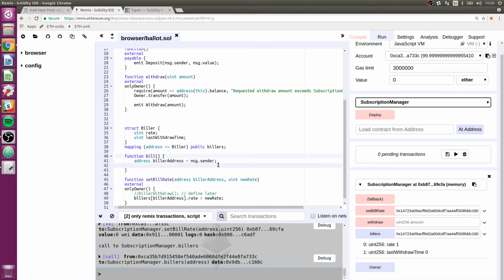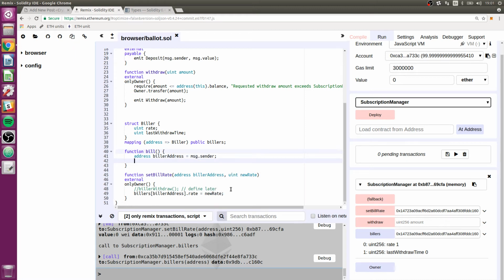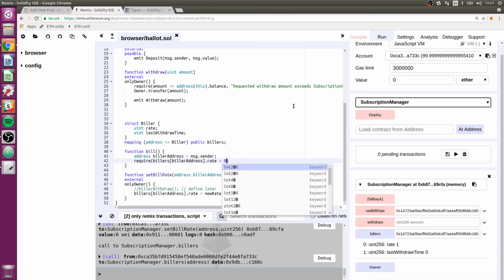Then we're going to check to make sure that they really are approved for some amount. Once again we're going to access this mapping, and we're going to say require billers at biller address dot rate is greater than 0.